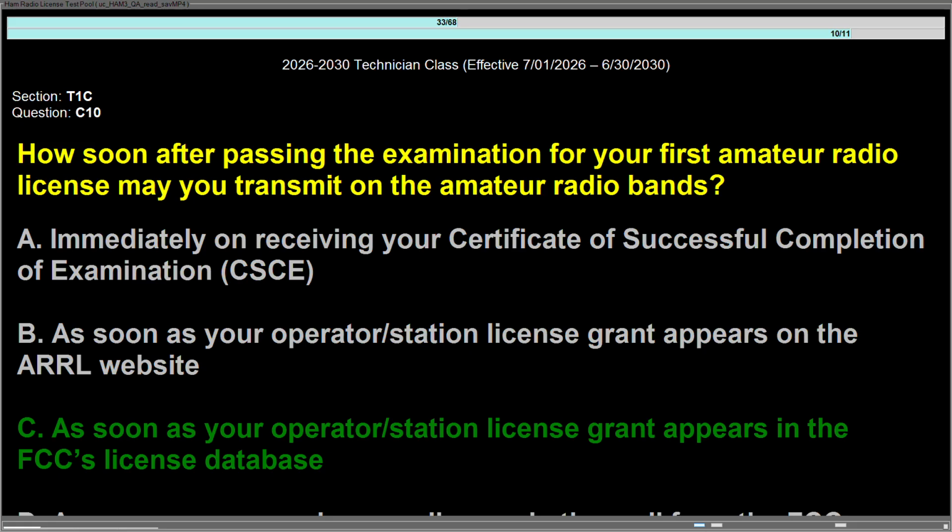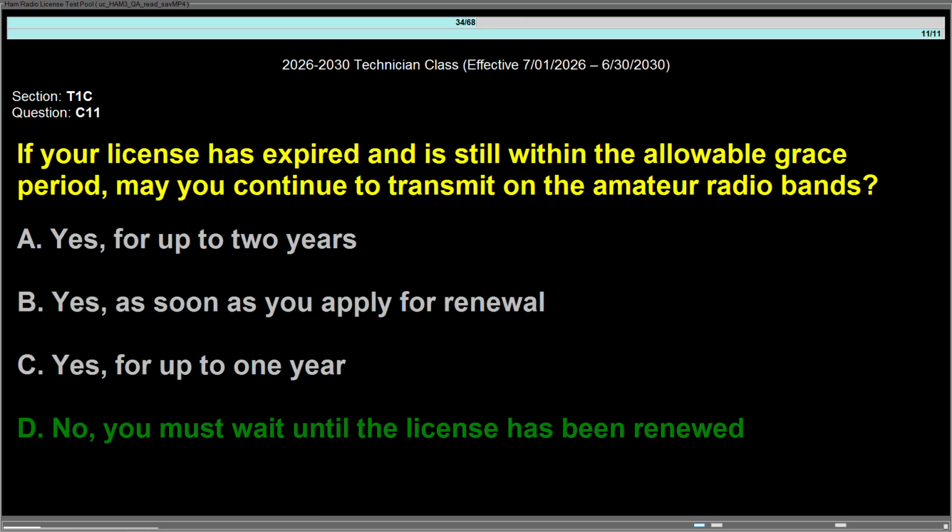Question Charlie 10, how soon after passing the examination for your first amateur radio license may you transmit on the amateur radio bands? Answer is C, as soon as your operator/station license grant appears in the FCC's license database. Question Charlie 11, if your license has expired and is still within the allowable grace period, may you continue to transmit on the amateur radio bands? Answer is D, no, you must wait until the license has been renewed.